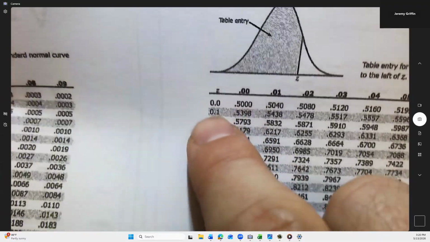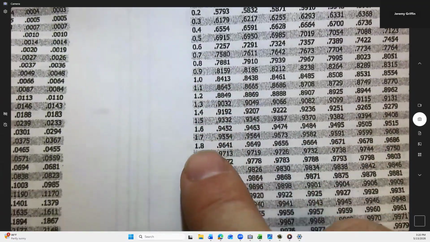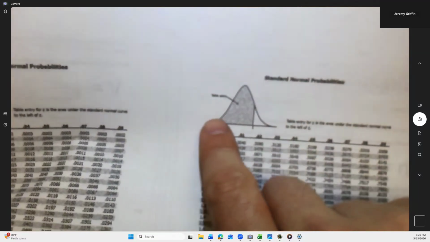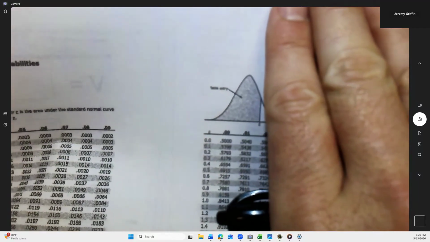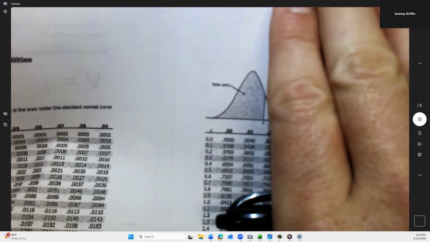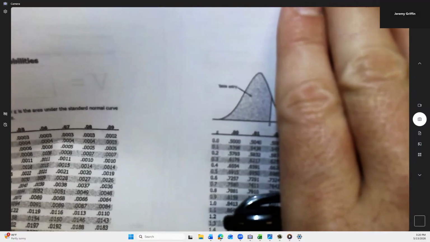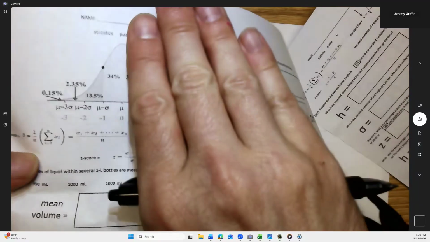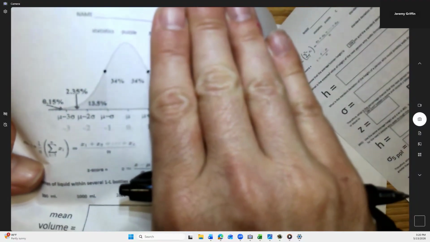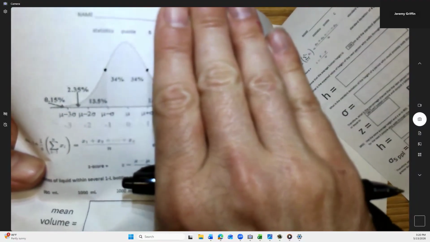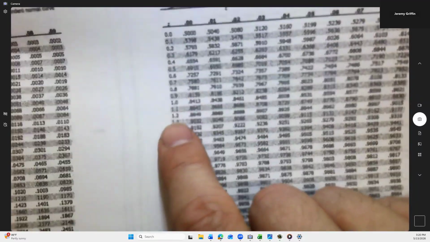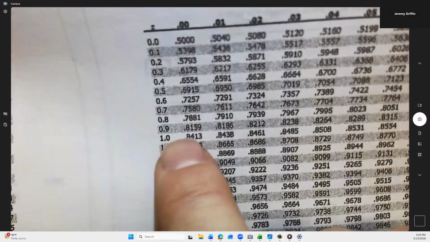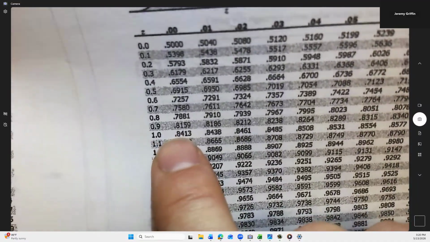You guys good? See it? Right. Now, let's go way out on the tail. Actually, let's stop right here at a z-score of 1. If you have a z-score of 1, you're above average somehow, right? We can get it from here. Should be this 50% plus this 34%. What is 50% plus 34%? 84%? So if I go to a z-score of 1, I should get about 84%. Hey, it is 84%. Actually, it's 84.13%.